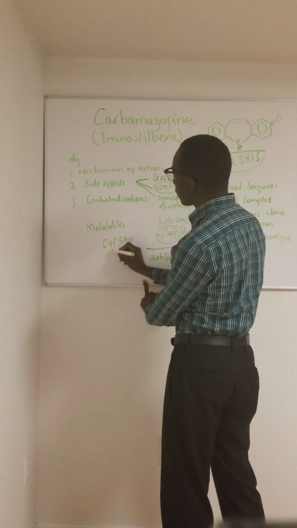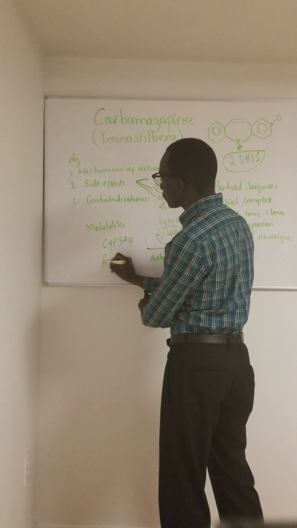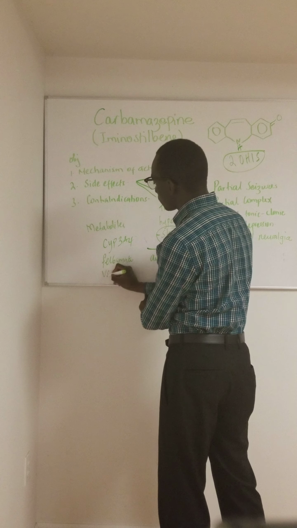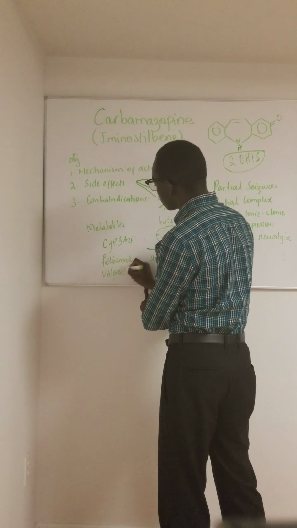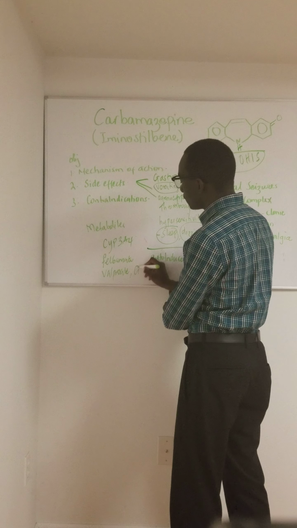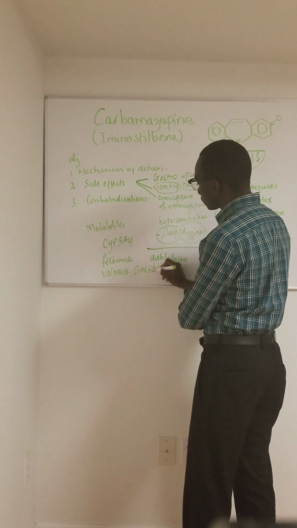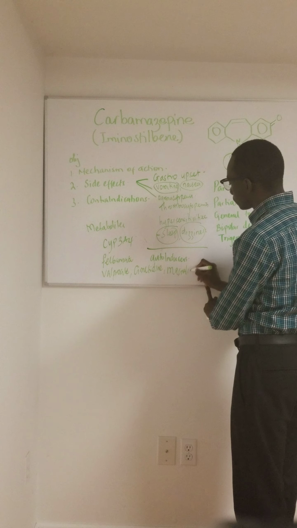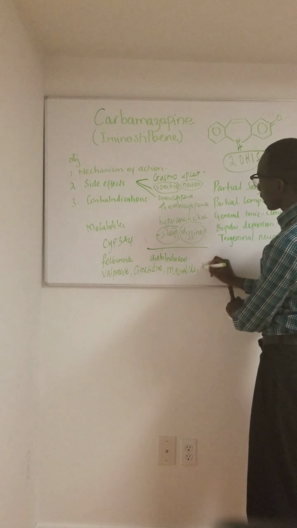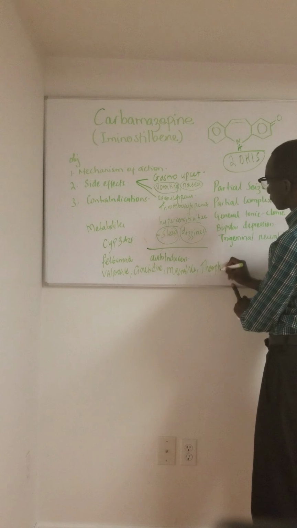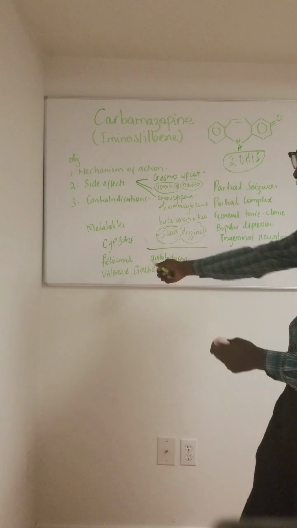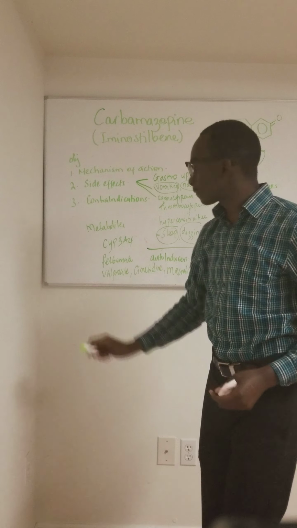These enzymes will act on drugs such as felbamate, valproate, drugs like cimetidine, the macrolides, drugs like theophylline, and many other drugs that are metabolized by this enzyme.